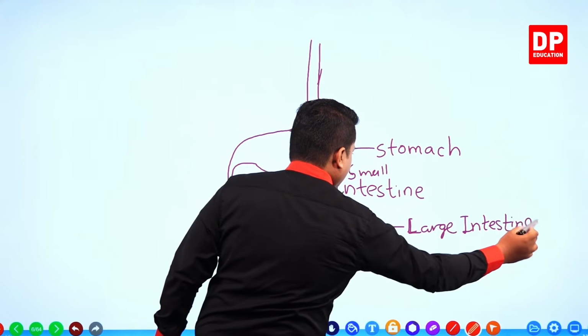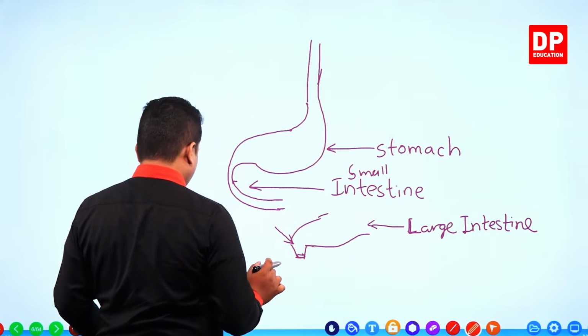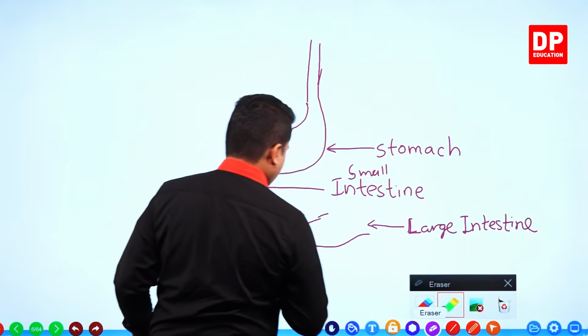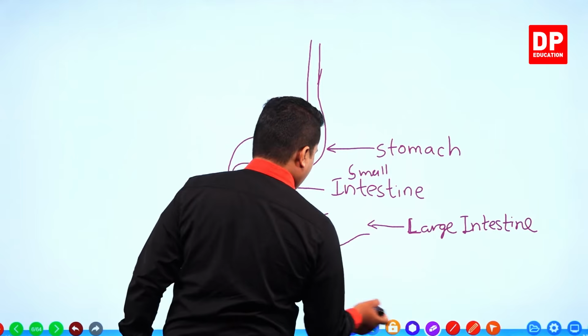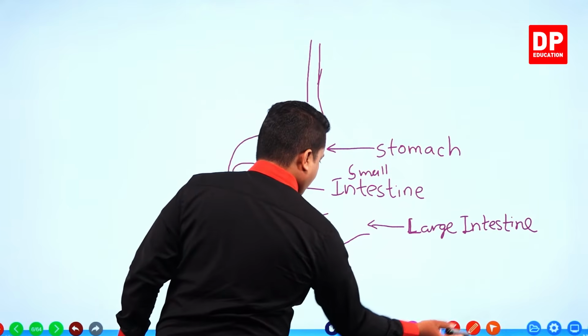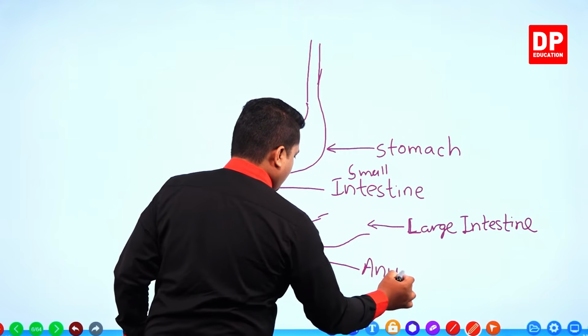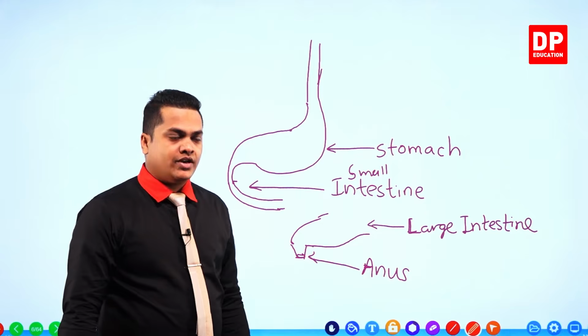And my dear children, this is the anus. This is just a small figure to explain the process. Through the anus, the waste substances are removed from the body.